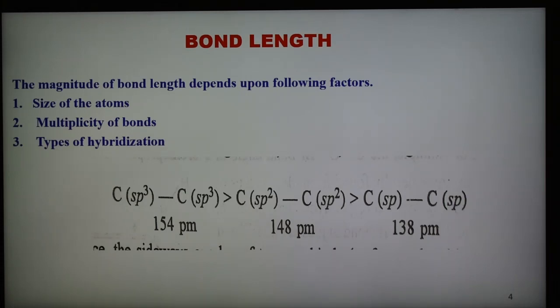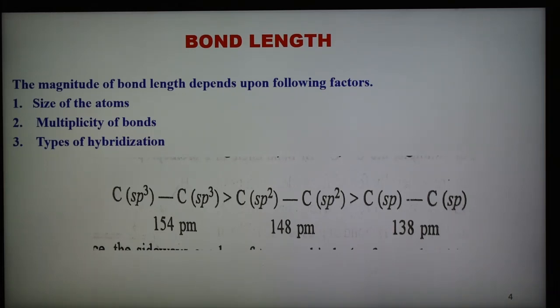The second factor is the multiplicity of the bond. Multiplicity means whether it is a single bond, double bond or triple bond. As the multiplicity of the bond between the two atoms increases, the bond length decreases. For example, the carbon-carbon single bond length is 1.54 angstrom, that of the carbon-carbon double bond is 1.34 angstrom, and that of the carbon-carbon triple bond is 1.20 angstrom.